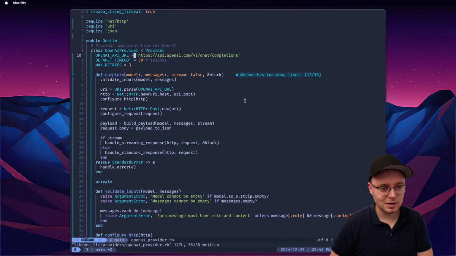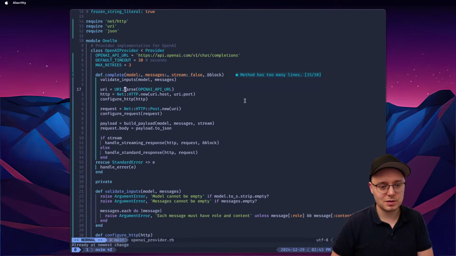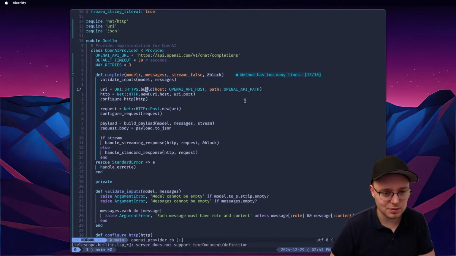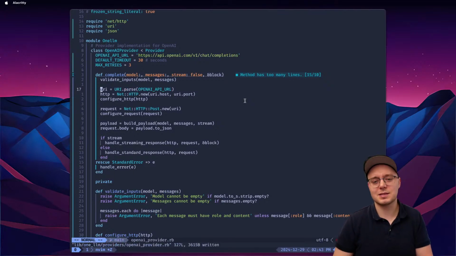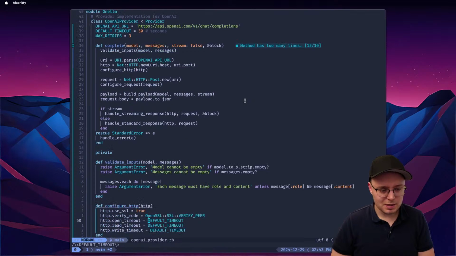fine. Okay, so we have this, and then we'll parse it, and then we say URI host, URI port. And if we go back, build, URI parse, host, build, good. Oh, I didn't know that there's like HTTPS build. Is this even a method? I don't think it exists. Does it exist? No idea. Default timeout, 30 seconds.